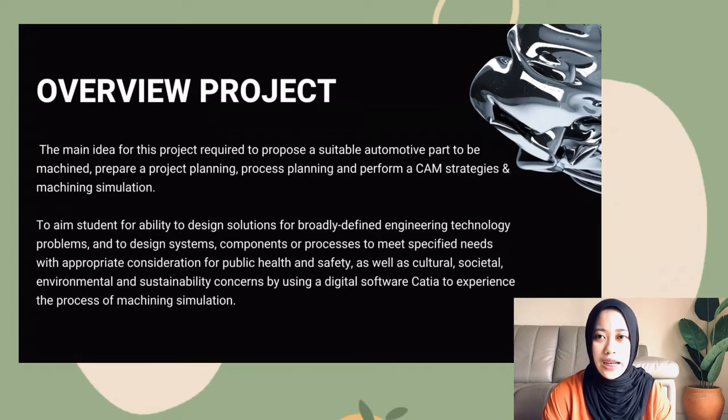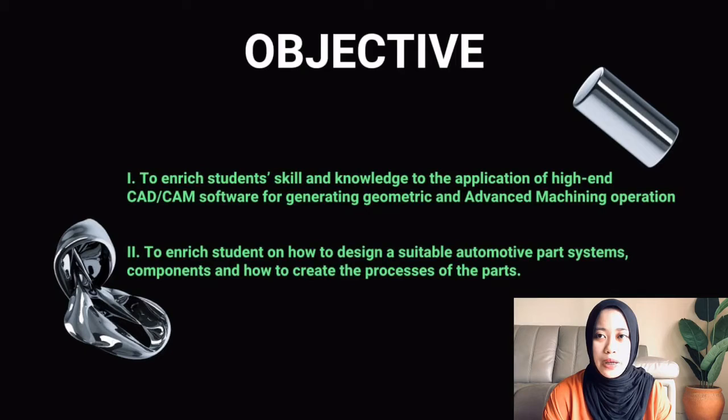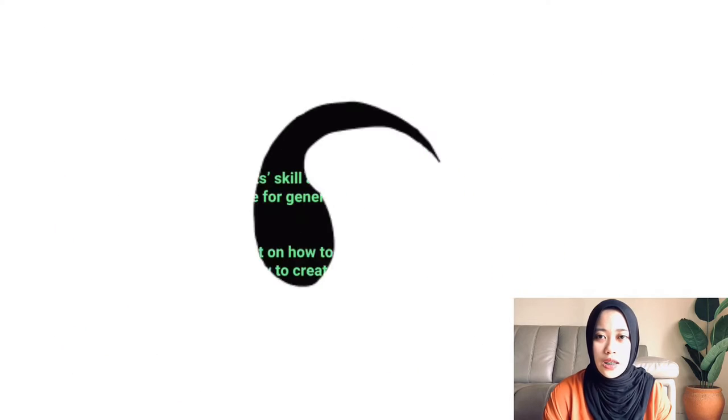Okay, for the next slide is our objective. What are our objective? The main purpose of the project are to enrich students' skills and knowledge to the application of high-end CAD/CAM software for generating geometric and advanced machining operation. Next is to enrich students on how to design a suitable automotive part design systems, components, and how to create the process of the parts.